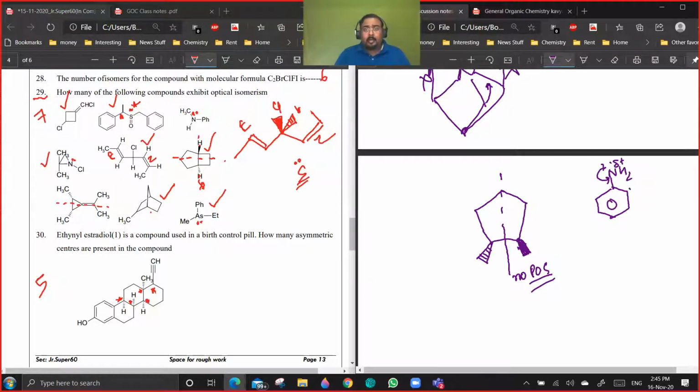A positive charge on an electronegative atom won't be highly stable. So there's a limited amount of delocalization taking place. So in the fourth one there won't be any delocalization taking place.